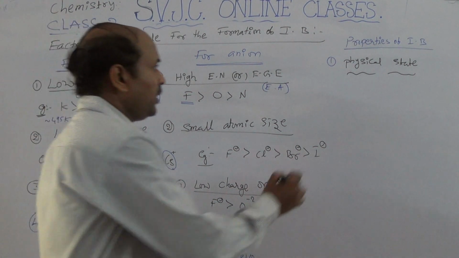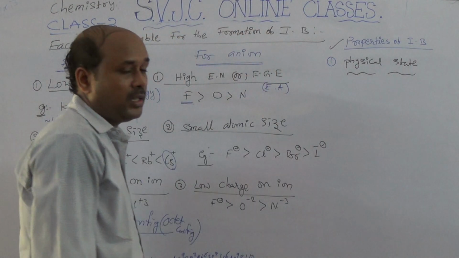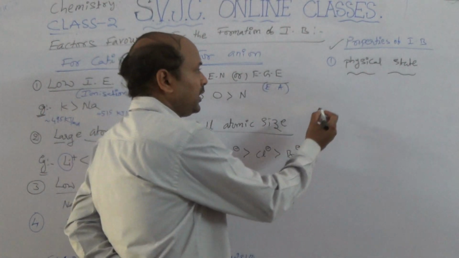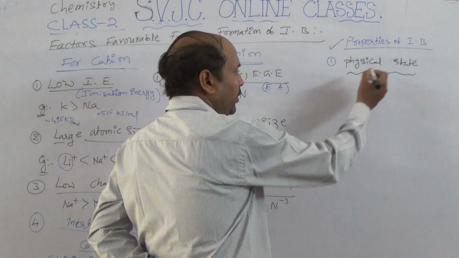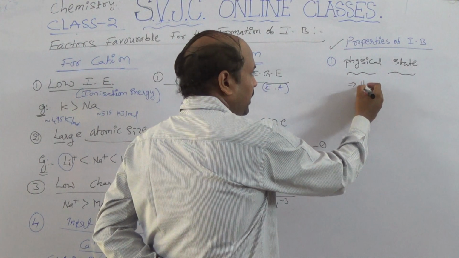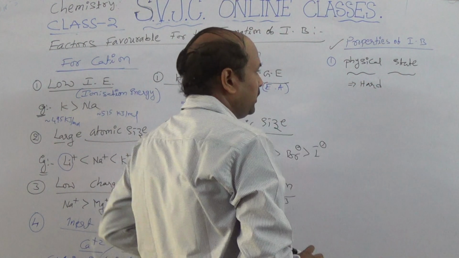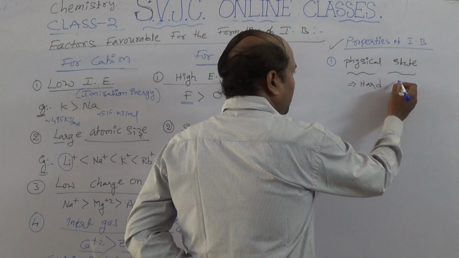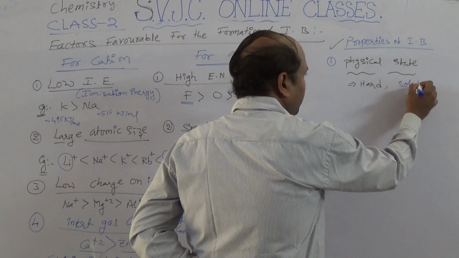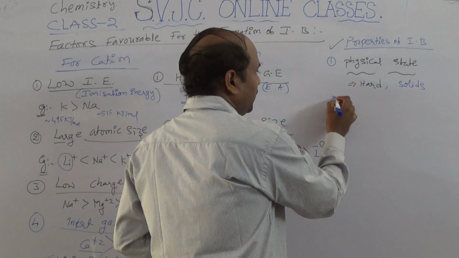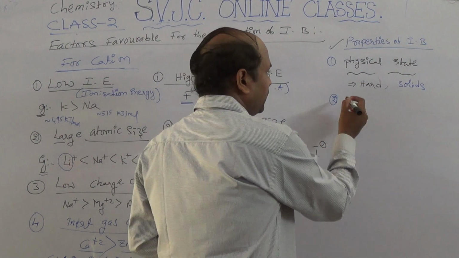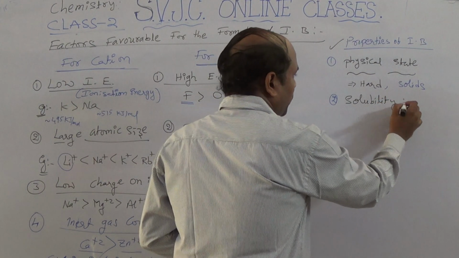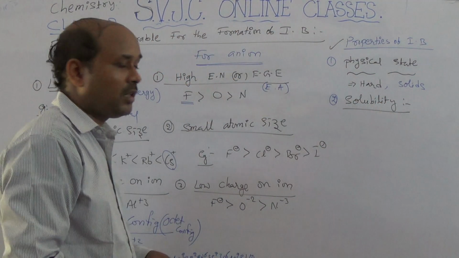Next one is properties of ionic bonds. The first property is physical state. Ionic compounds are generally hard, and they are crystalline solids. The second property is solubility, that is, the dissolving nature.